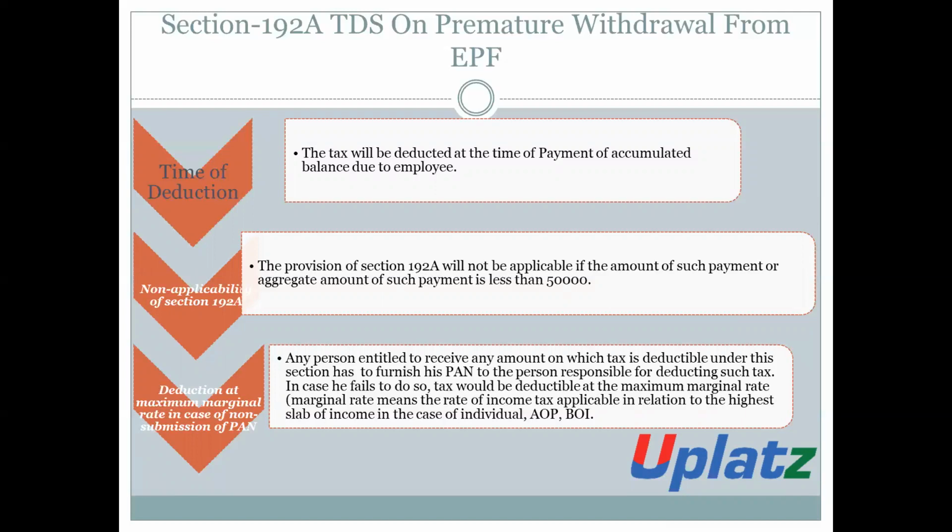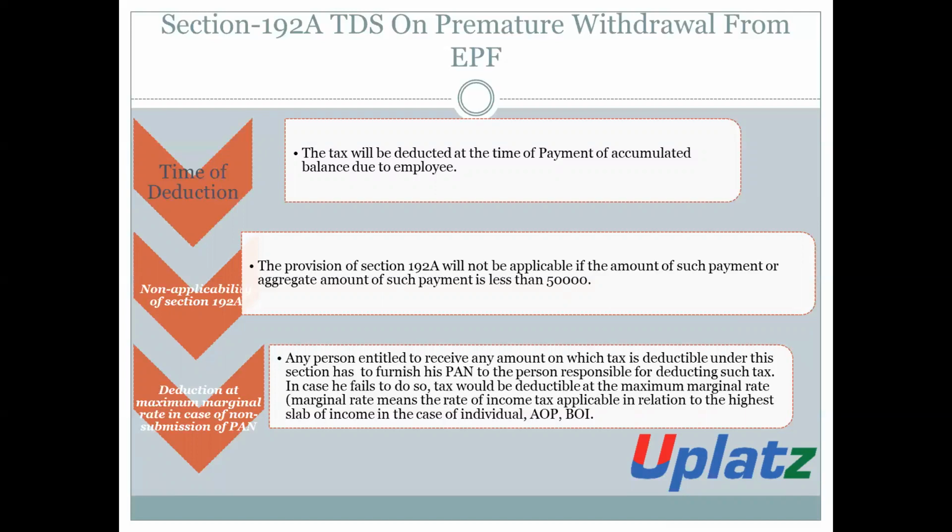Non-applicability of Section 192A. The provision of Section 192A will not be applicable if the amount of such payment, or the aggregate amount of such payments, is less than rupees 50,000. That is, if the premature withdrawal of EPF is less than 50,000, then the provision of Section 192A will not be applicable and there is no need to deduct the amount of TDS under Section 192A.